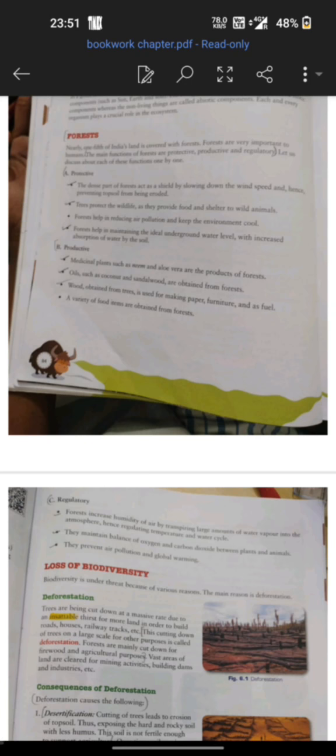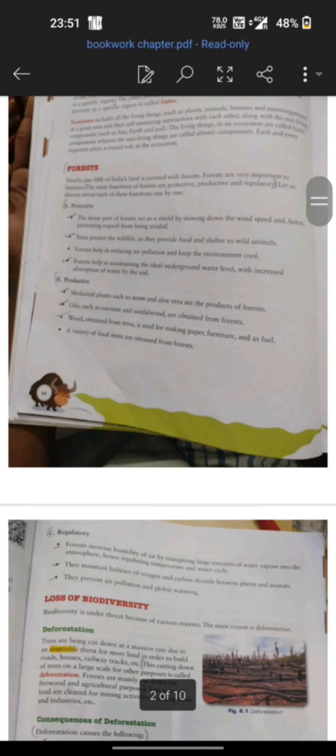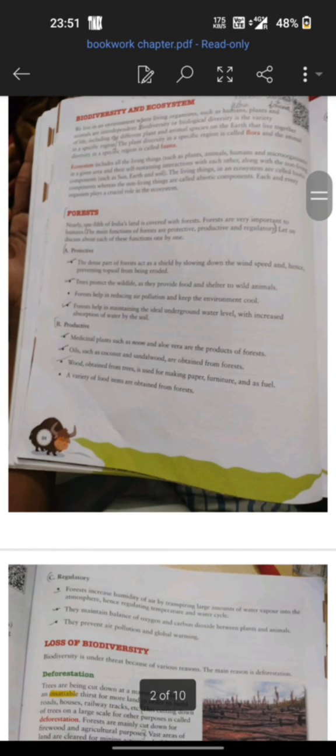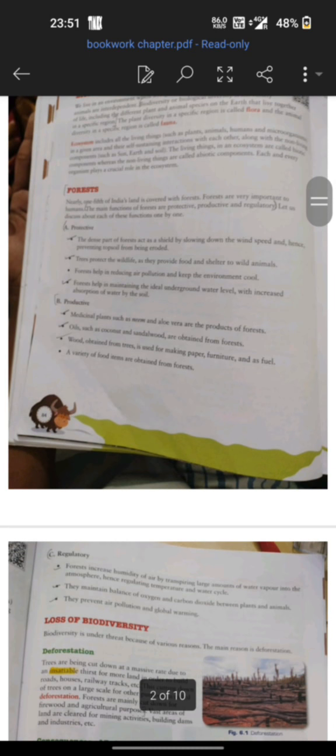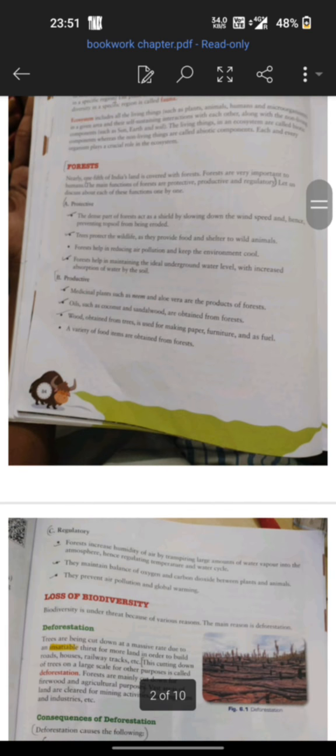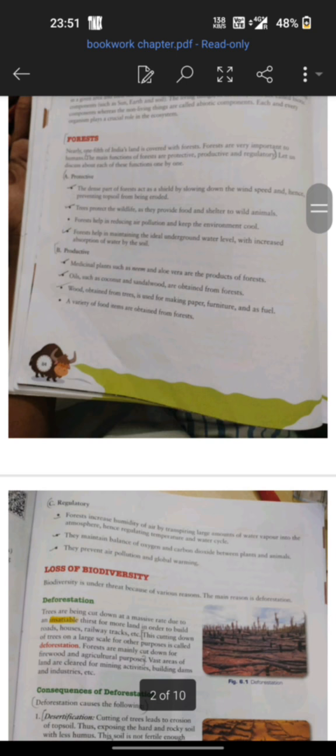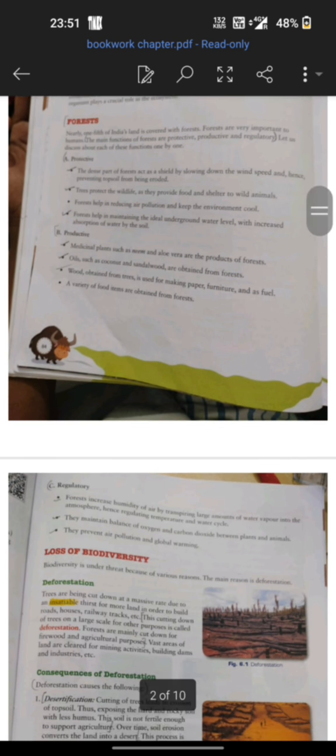As far as protective is concerned, we know that they help in cleaning our environment. They maintain the underground water level by absorbing a large amount of water. Then they are able to protect against erosion, whether caused by rain or by wind. Now the productive nature, the second class of their use, is clear from its name itself, being useful for producing various things, right?